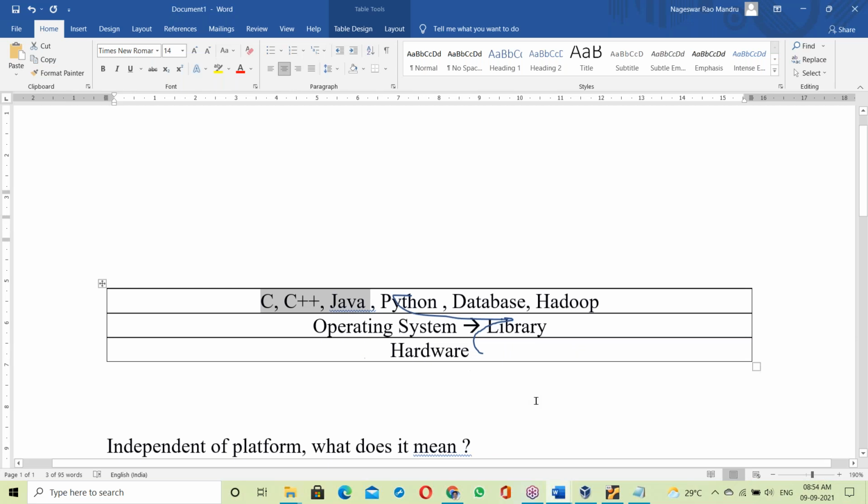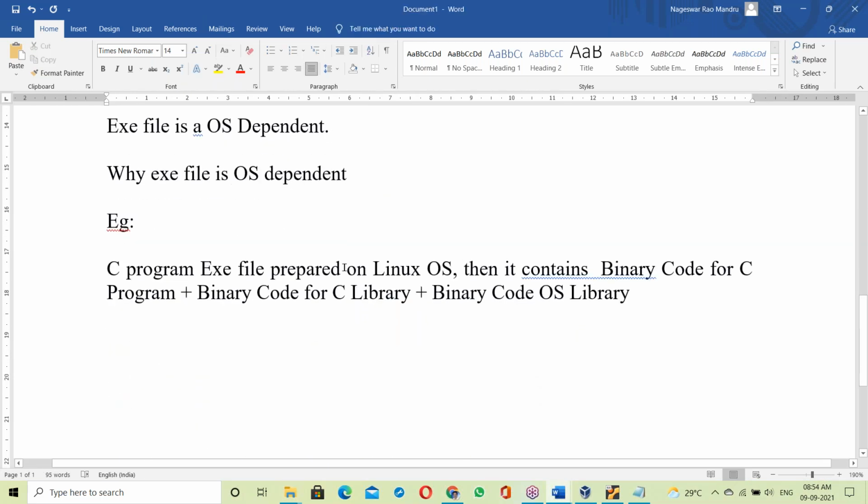Now here, see this. The C program exe file prepared on Linux base contains binary code for the C program, binary code for the C library, binary code for the OS library.